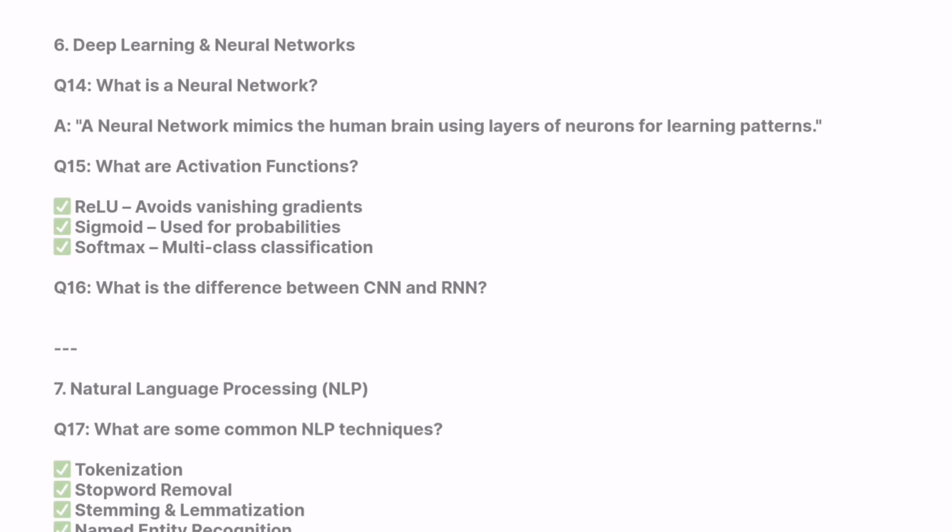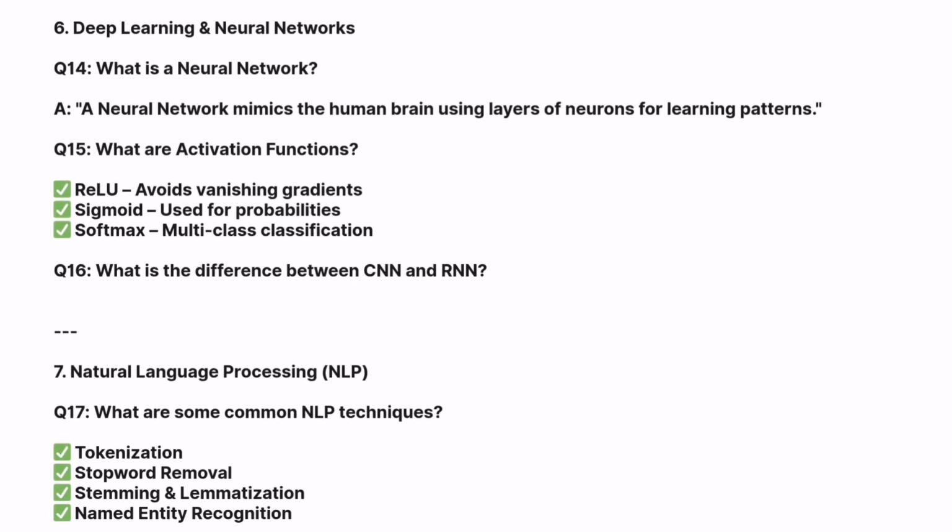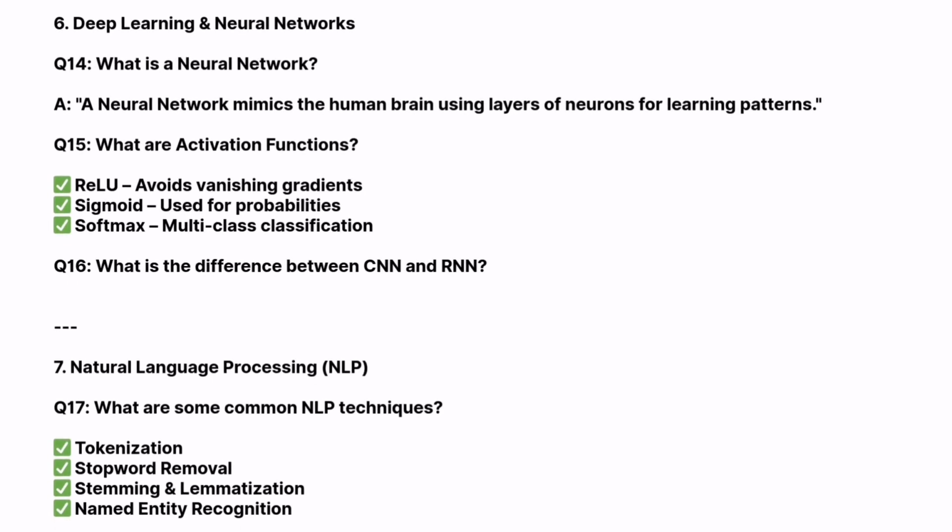Now the next section is deep learning and neural networks. So what is a neural network? A neural network mimics the human brain using layers of neurons for learning patterns. And the next question is, what are activation functions? These are three activation functions that ChatGPT gave me: ReLU, sigmoid and softmax. You can learn about them thoroughly because it is important. Now the next one is, what is the difference between CNN and RNN? CNN works with images, RNN works with sequential data like text and time series. As for how they work, CNN uses filters and RNN has memory.